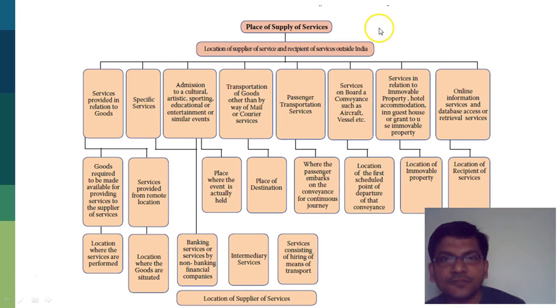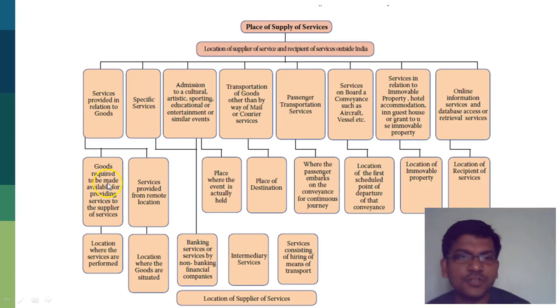As far as place of supply of services is concerned, where the recipient is outside India, take the case of specific services such as banking, then it will be the location of the supplier of the services. So if HDFC Bank supplies a service, it will be HDFC Connaught Place branch. In case it's provided in relation to goods, it will be goods required to be made available for providing services to the supplier.